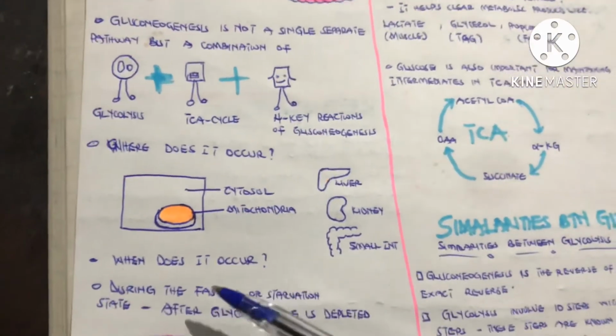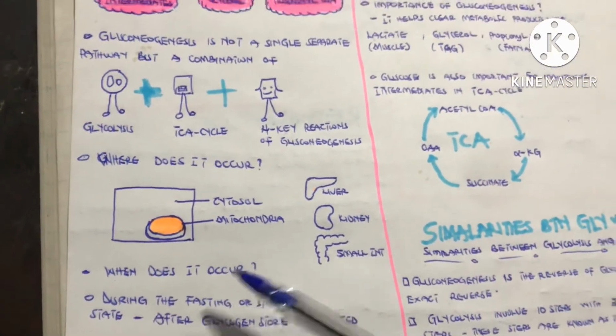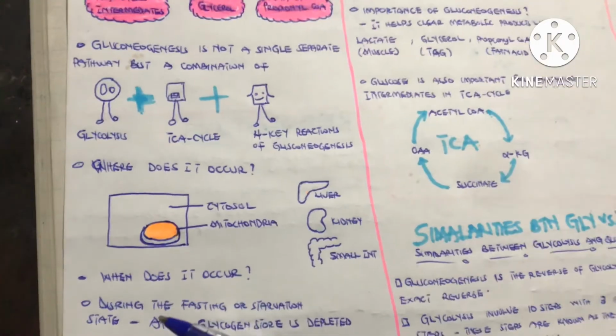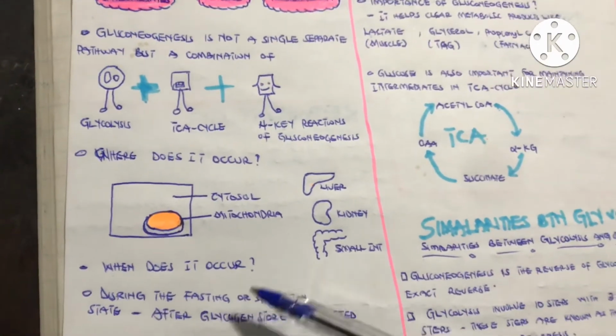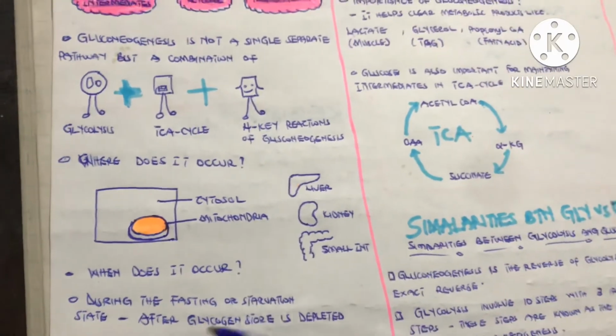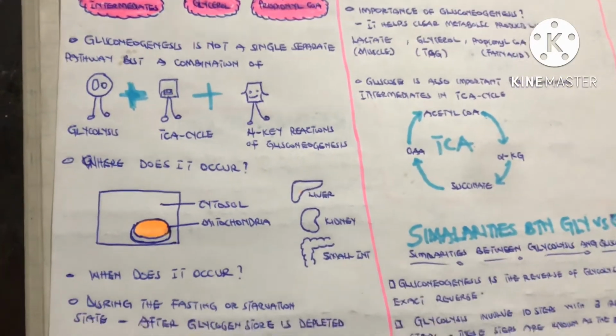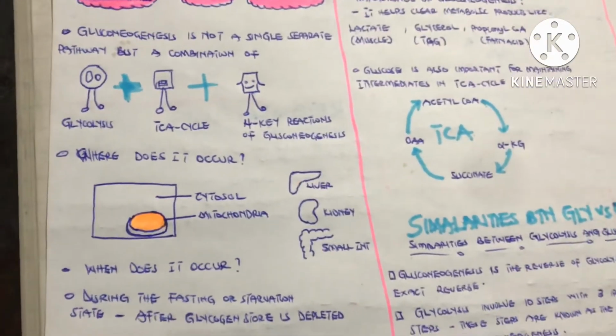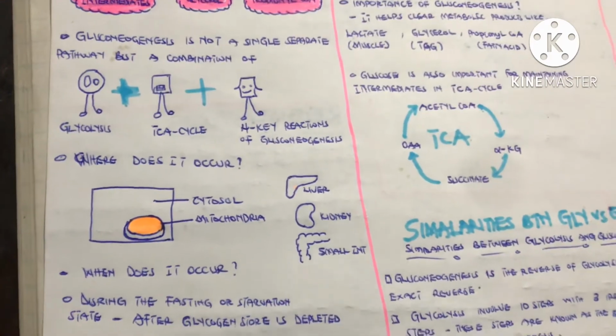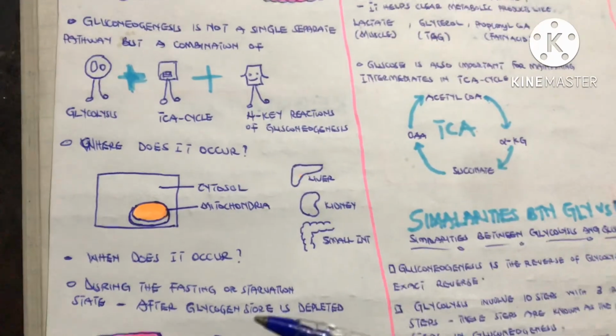Now my next question is, when does it occur? It actually occurs during the fasting or starvation state, after glycogen stored in the liver has been depleted. You see, during the starvation and fasting state, your body will first rely on the stored glycogen for glucose.